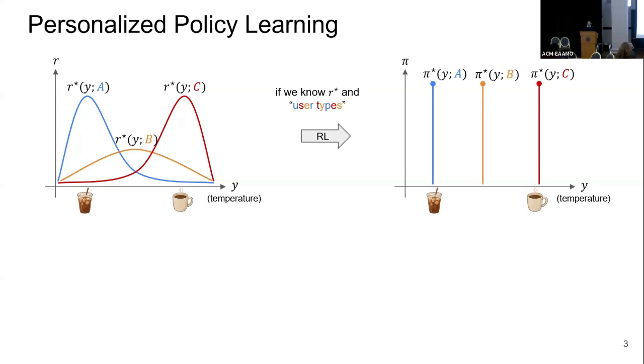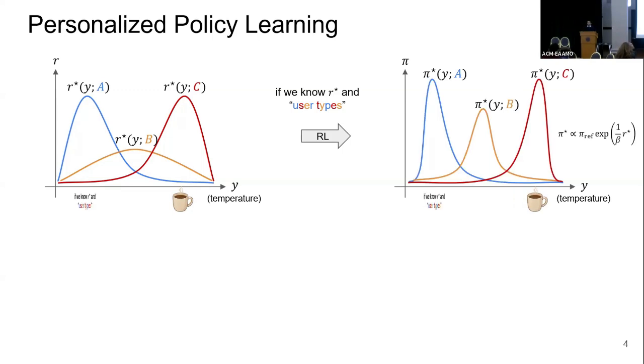In practice, it's a little more difficult. We are often exploring a huge space of language, maybe, and for practical reasons or other interpretations of the reward, we often start from a reference policy. So the optimal policy is not exactly like that. It's not exactly deterministic. It's going to look like this. And we often do reinforcement learning when we have the rewards, okay? So that's what I call personalized policy learning.